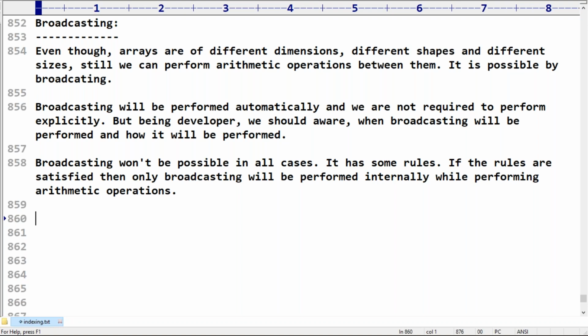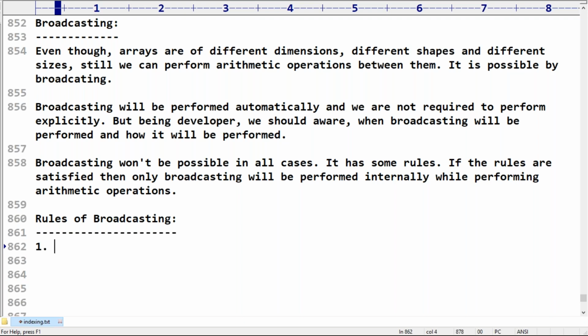So, the rules of broadcasting: how and when it is going to happen. Rule number 1, take very special care. I will explain with two or three examples, then you will get much clarity.